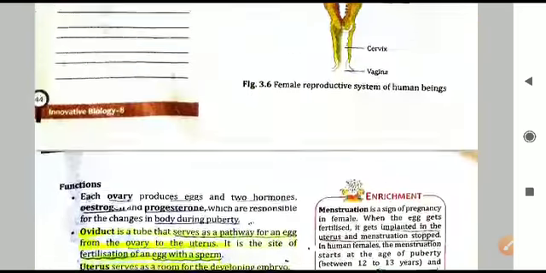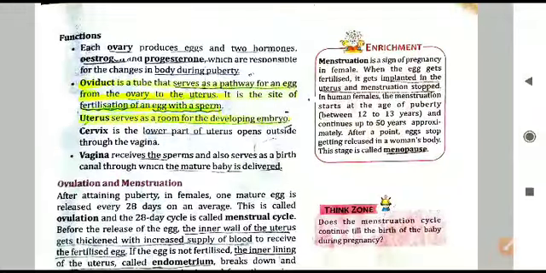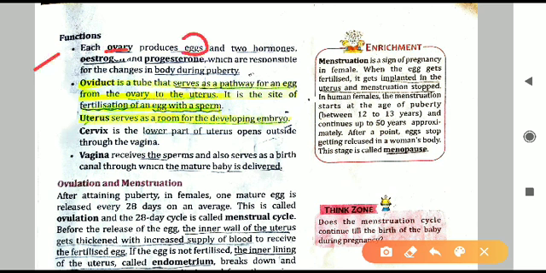So let us now see, after having observed the female reproductive system, we will now see the functions that are performed by various parts of the female reproductive system. First is ovary. As we already have seen, they produce egg, and two hormones are related, that also I told you just before only, estrogen and progesterone. So these two hormones will be responsible for the ovaries to function properly, that is, they are producing eggs. So this production of eggs is regulated, or this is controlled because of the estrogen and the progesterone hormone levels in the female's body. Also, it is responsible for the puberty that is attained by the girls.